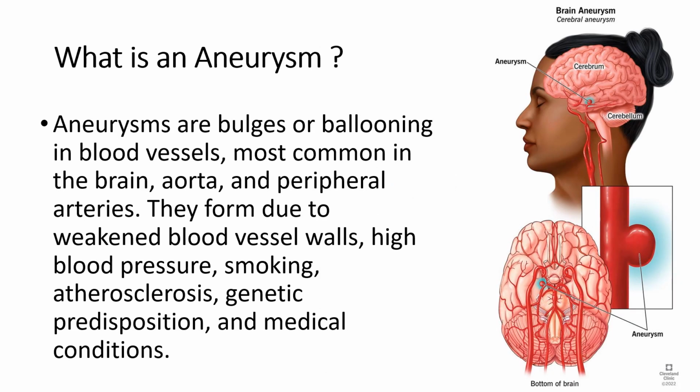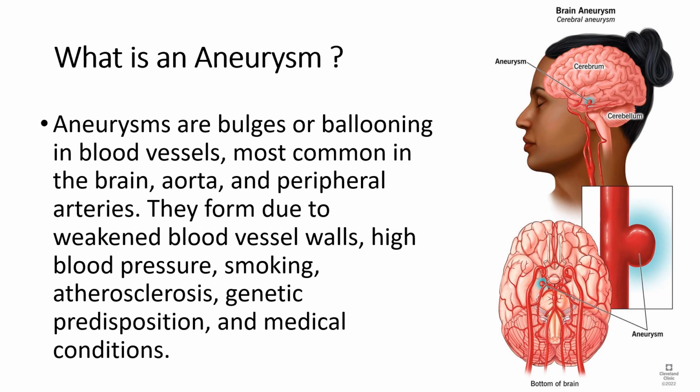An aneurysm is basically a bulge or ballooning in a blood vessel. Aneurysms can occur in any of the blood vessels in the body, but they are most common in the brain, also known as cerebral aneurysm, the aorta, aortic aneurysm, and the peripheral arteries, known as peripheral aneurysm. Aneurysms can form as a result of weakened blood vessel walls. Factors that can contribute to the development of an aneurysm include high blood pressure, smoking, genetic predisposition, and certain medical conditions like Marfan syndrome.